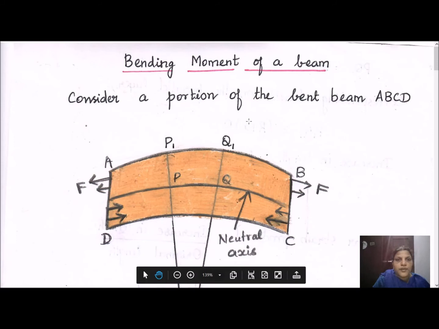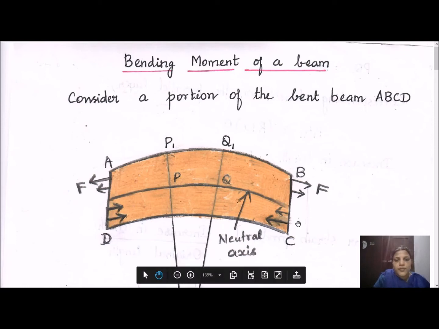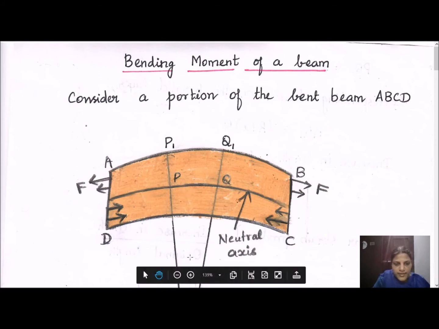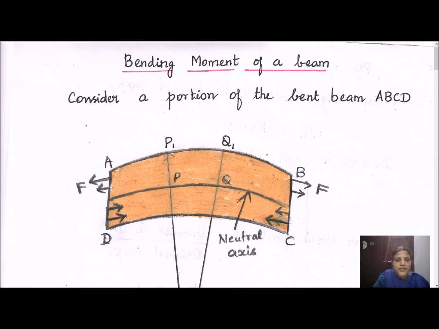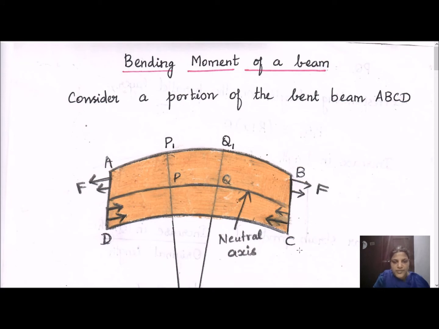First, initially we are going to calculate the bending moment of a beam. Let us take a small scale, and it can be bent. It can be bent on both sides. When we apply a force to both sides, it will be bent in the form of an arc of a circle. For a longer scale, when you apply a force at the center, it will be bent in this direction. Or if you fix this side and bend the other side, you will have a bend on one of the sides of the beam. So this is called bending of beams.